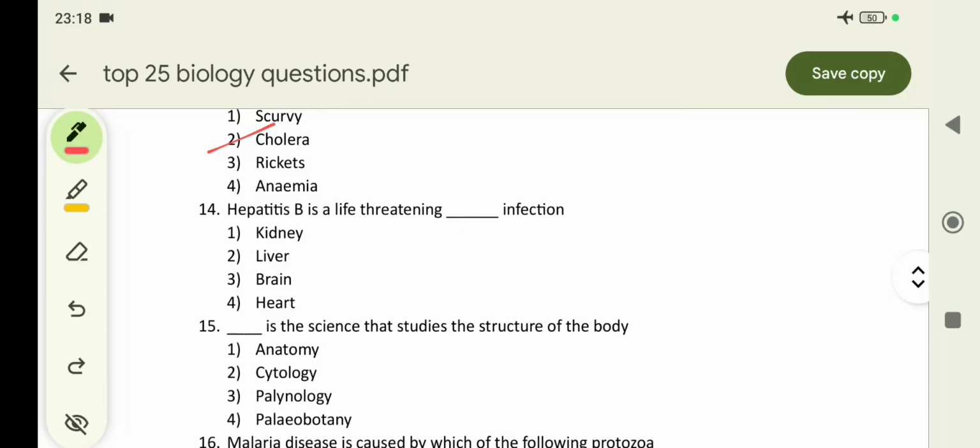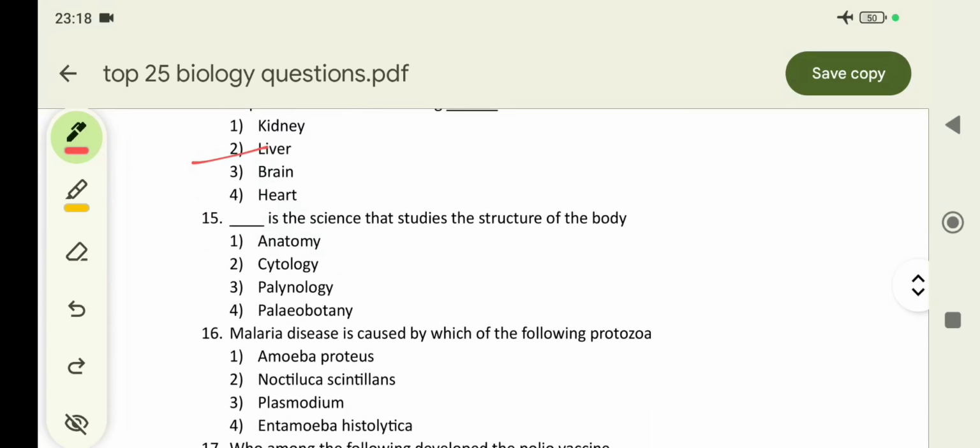Hepatitis B is life-threatening for which part of the body? Which body part is infected? In hepatitis B, the liver is affected.